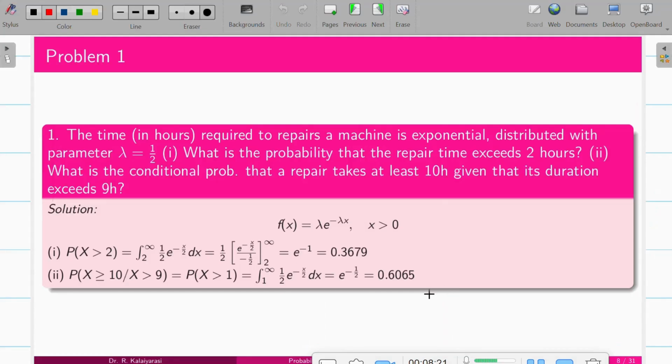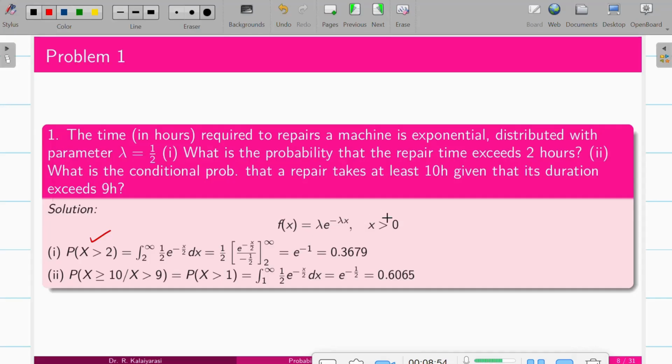So next we'll go with a problem. The time, given in hours, required to repair a machine is exponentially distributed with parameter lambda equal to 1 by 2. What is the probability that the repair time exceeds 2 hours? So you have to find probability of x greater than 2. And what is the conditional probability that the repair takes at least 10 hours given that it exceeds 9 hours? So probability of x greater than or equal to 10 given that x is greater than 9.